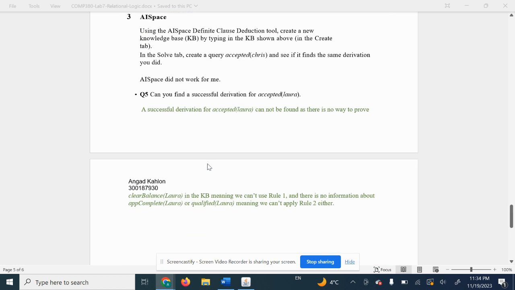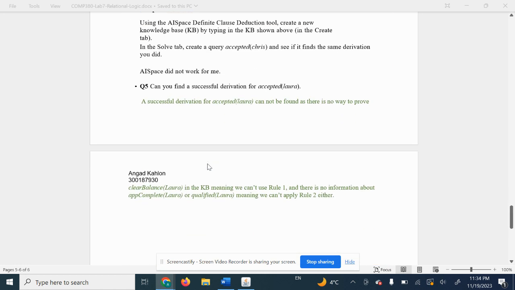For part three, we were supposed to use AIspace. I was facing some difficulties with entering the knowledge base, so I wasn't able to complete this portion.